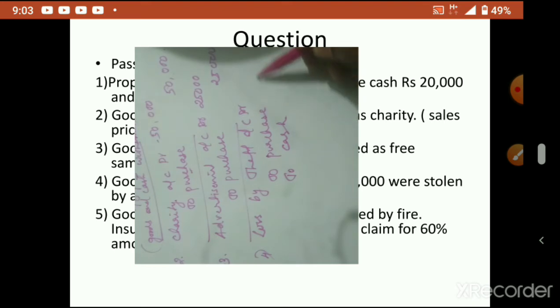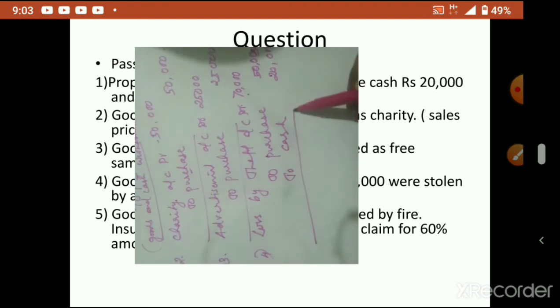So here we write two items. Purchase, goods, how much? 50,000. Then cash he has taken, 20,000. So how much will come in total in theft? 70,000. When two items come, you write those two items first, then write the total in the opposite account.